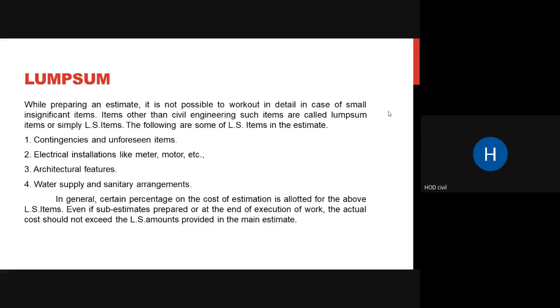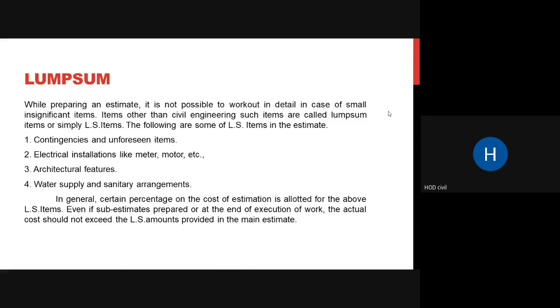And the second, third, and fourth points, that is electrical, architectural, and water and sanitary, usually are not included in lump sum, because the cost of these has now significantly increased. Earlier it used to be in lump sum, but as per your textbook and your theory syllabus, it says that all these things are included. In general, a certain percentage of the cost of estimation is allotted for the above LS, meaning lump sum, items. Even if sub estimates are prepared or at the end of execution of work, the actual cost should not exceed the lump sum amounts.